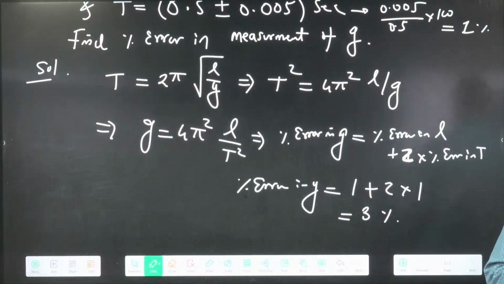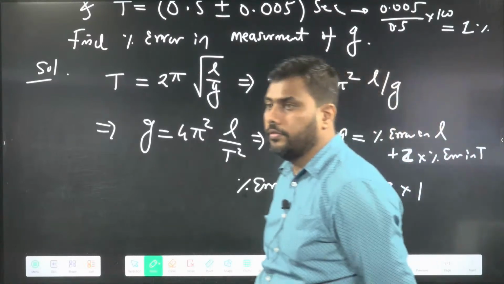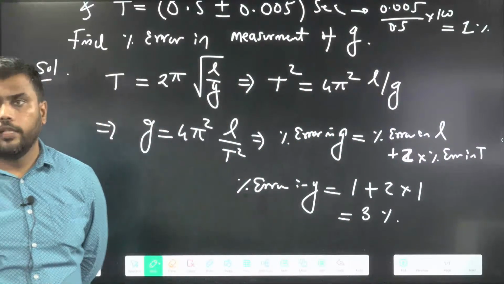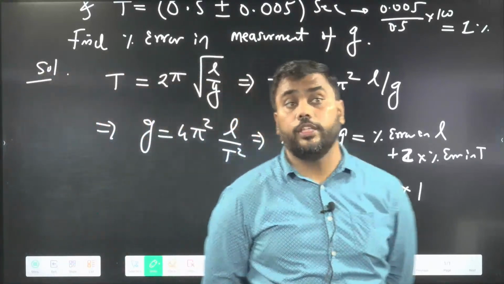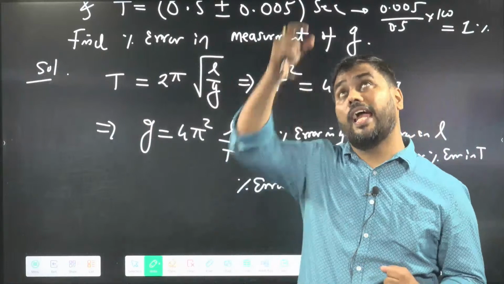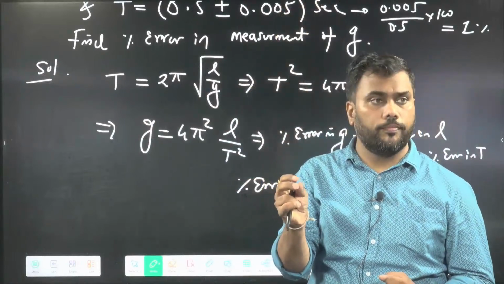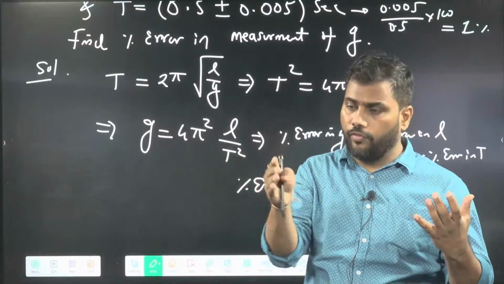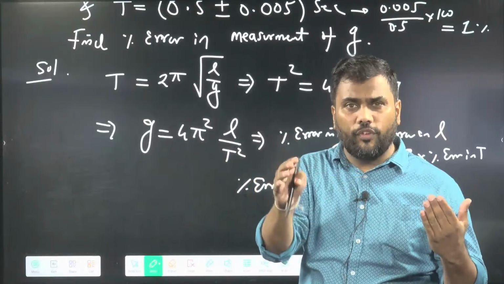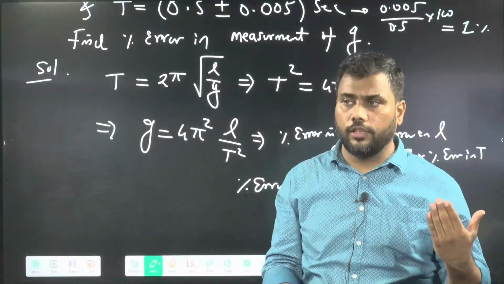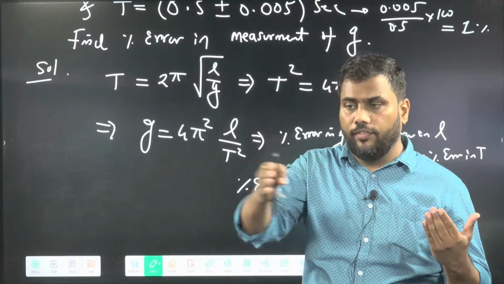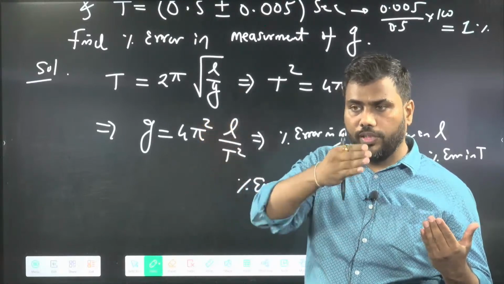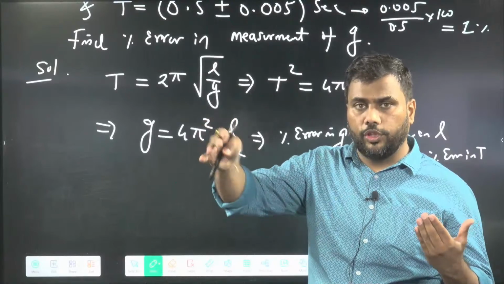Percentage error in gravity. In the laboratory, G is measured using this concept. We hang a mass with a string, displace that mass a little bit, and then it oscillates. With a stopwatch, we measure the time for 10, 20, or 40 oscillations, observing from the extreme position until it returns to the extreme position.